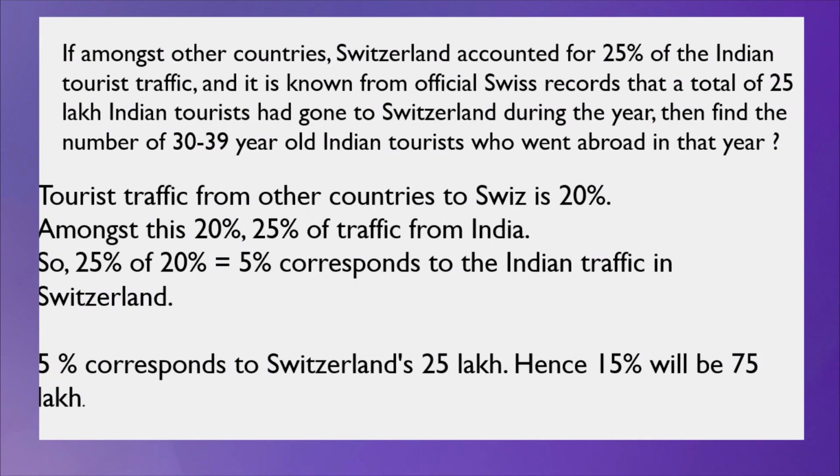If among other countries, Switzerland accounted for 25% of the Indian tourist traffic, and it is known from the official Swiss records that a total of 25 lakh Indian tourists had gone to Switzerland during the year, then find the number of 30 to 39 year old Indian tourists who went abroad in that year. So, this is the question.